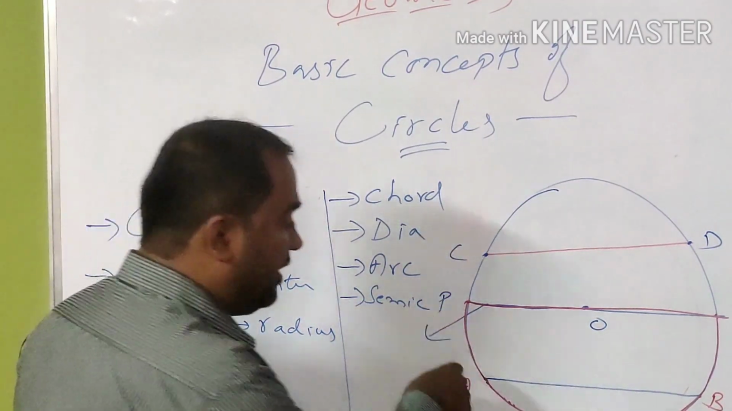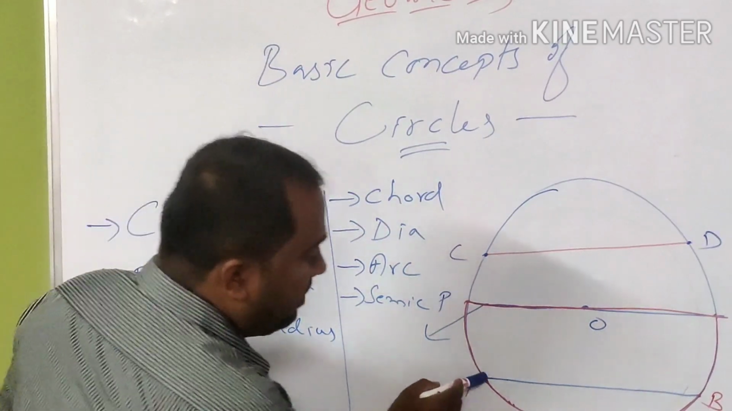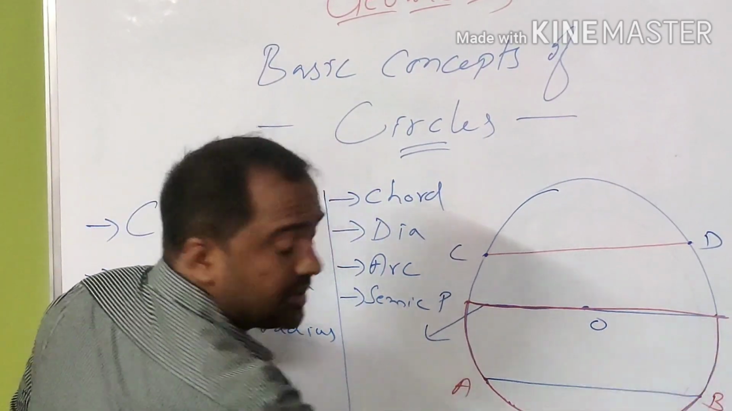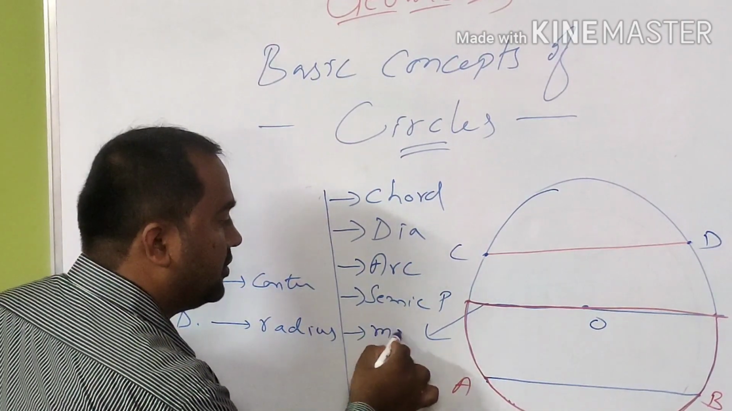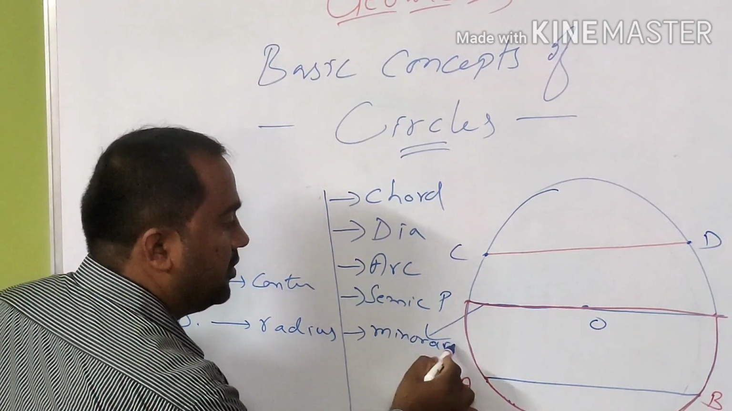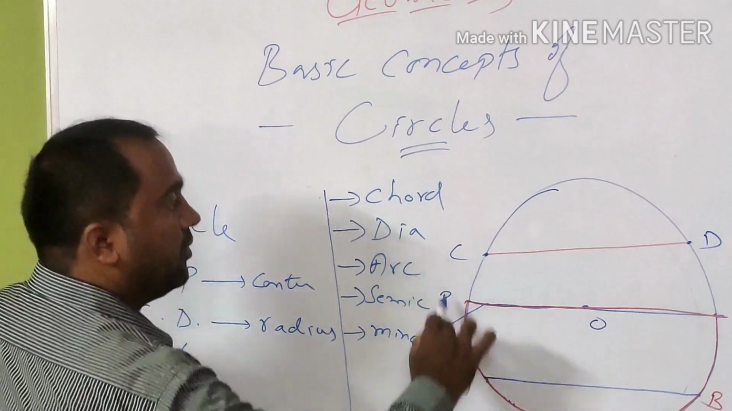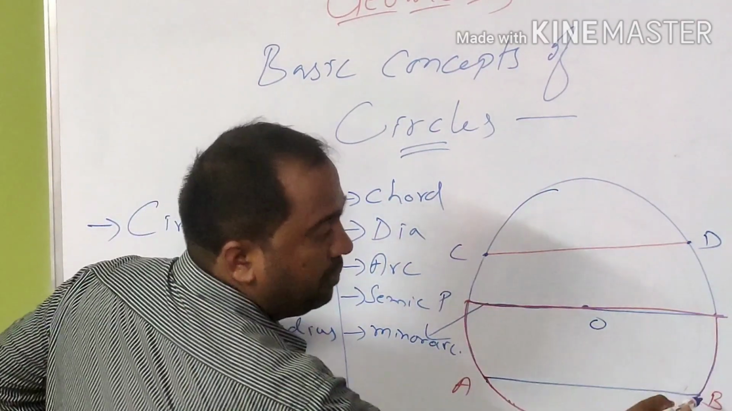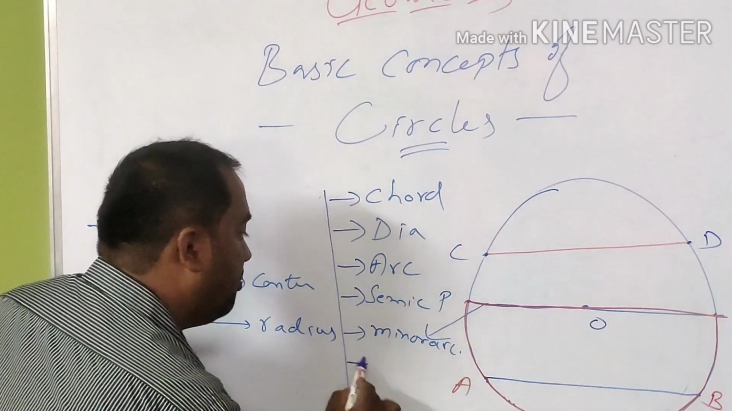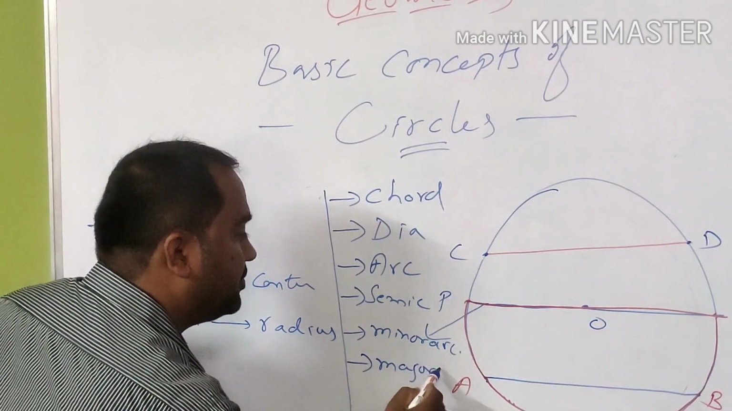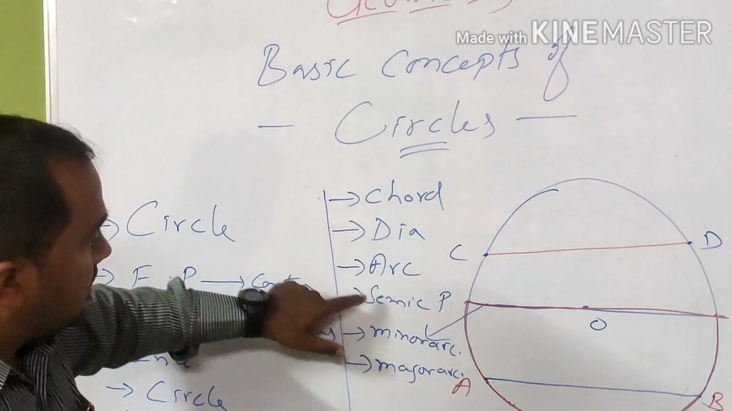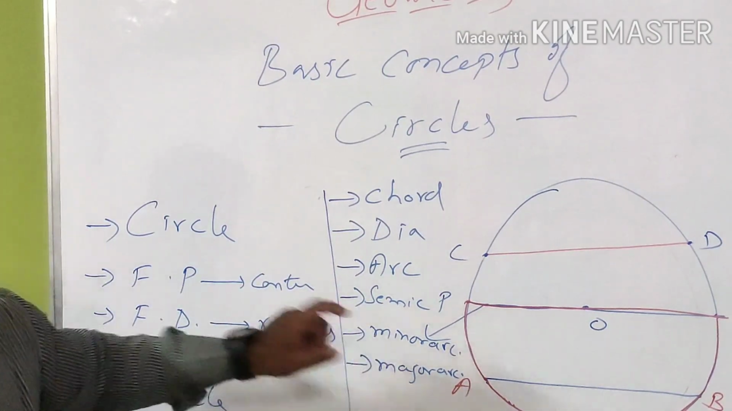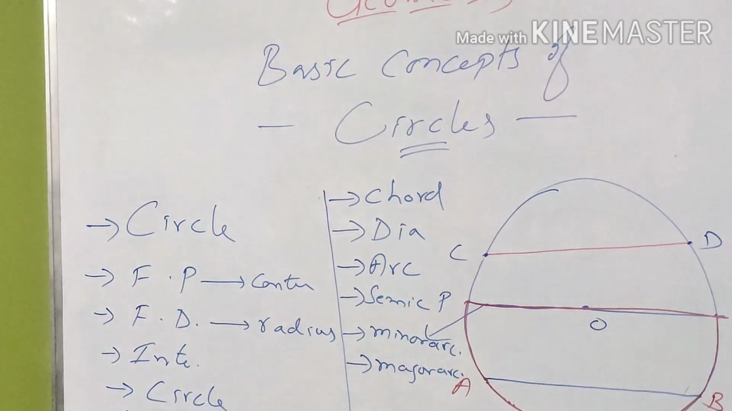Now what about the previous one, AB? Because AB is less than this semicircle, it is called a minor arc. And the remaining, A, C, D, they call a major arc. So we have covered arc, semicircle, minor arc and major arc.